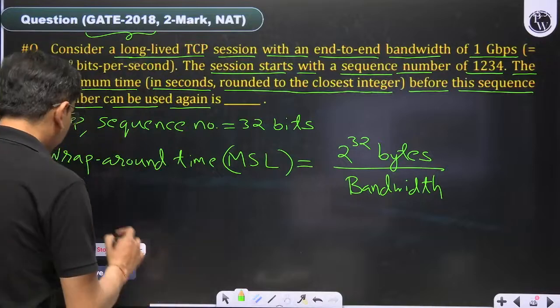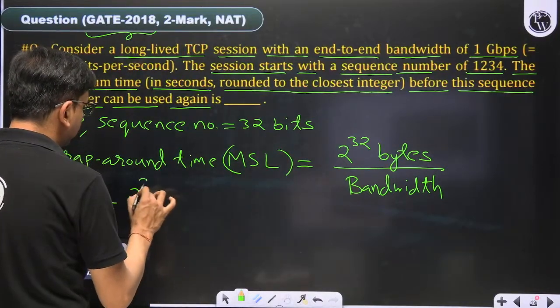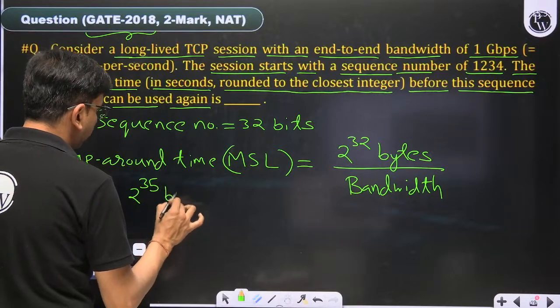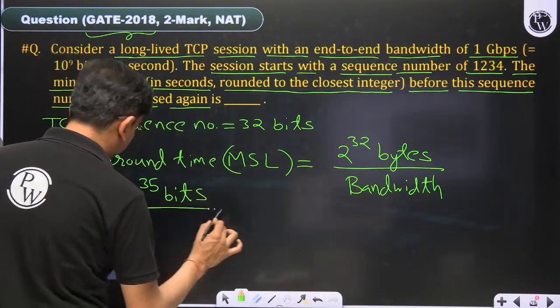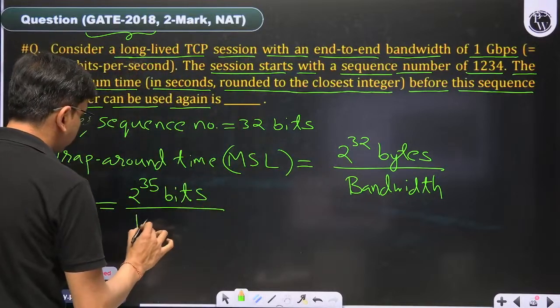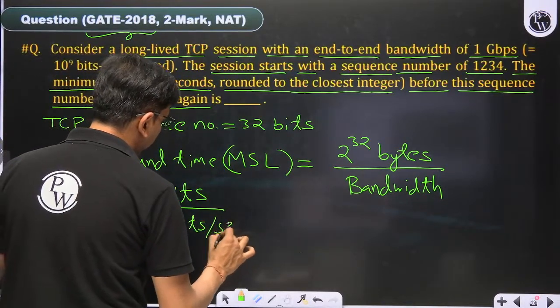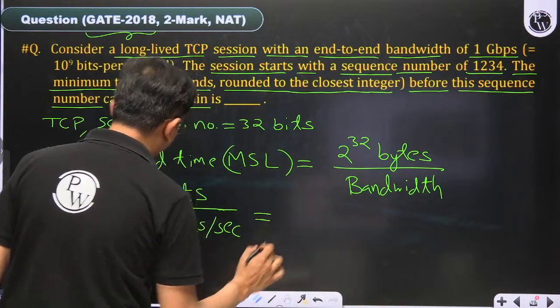Here, 2 to the power 32 bytes, convert that into bits, 2 to the power 35 bits, divided by bandwidth, which is given as 10 to the power 9 bits per second. Then we have to use the calculator for solving this.